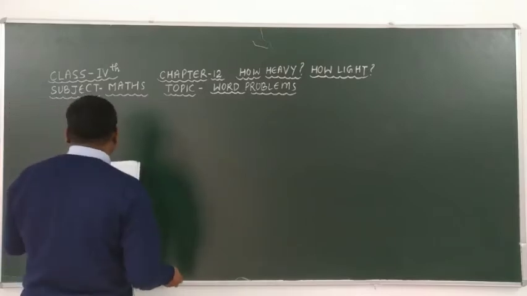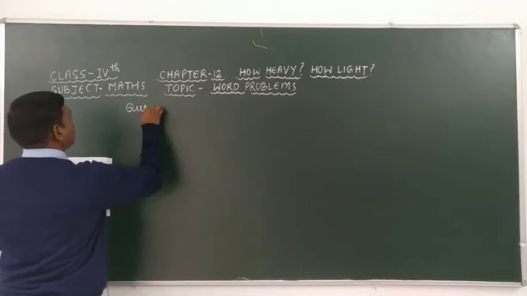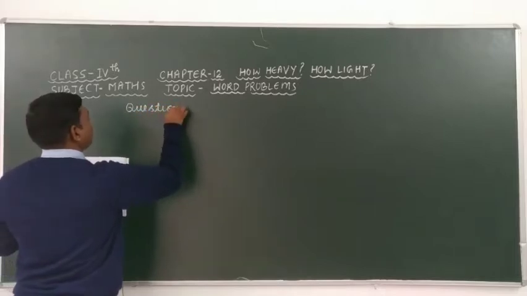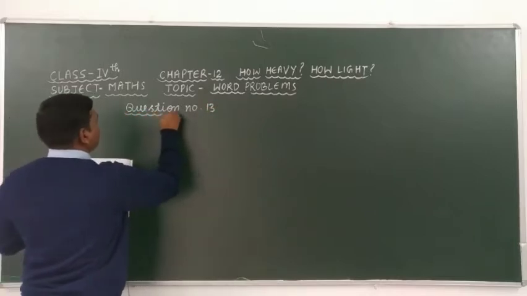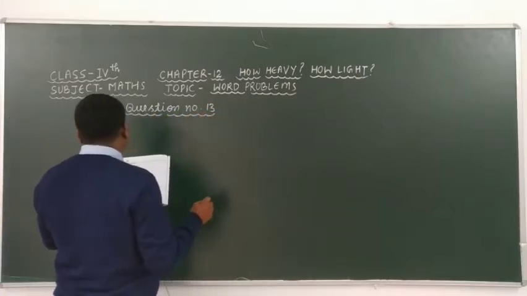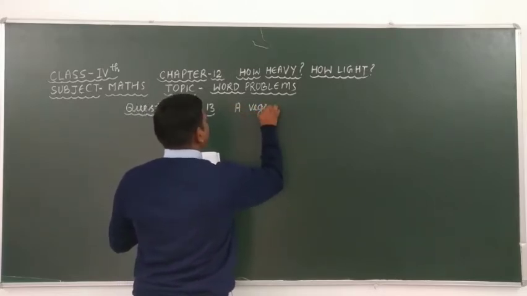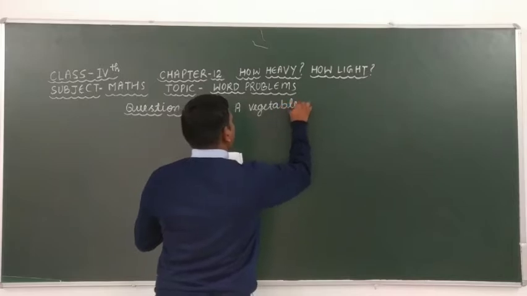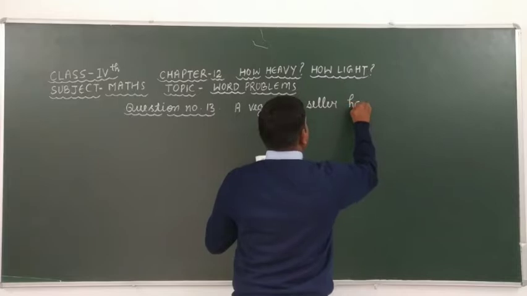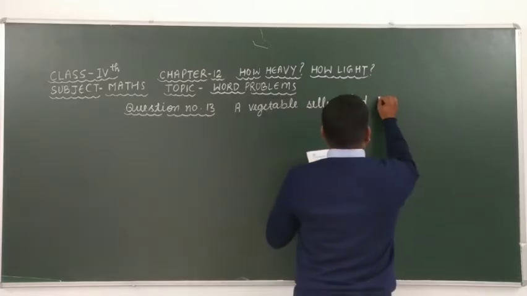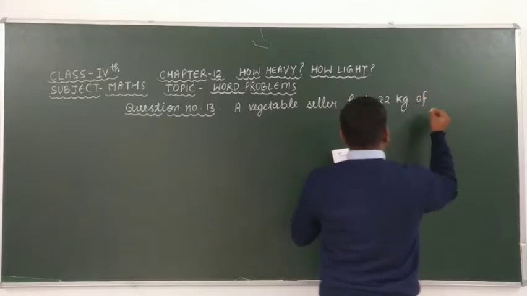Question number 13 is: a vegetable seller had 22 kg of potatoes.